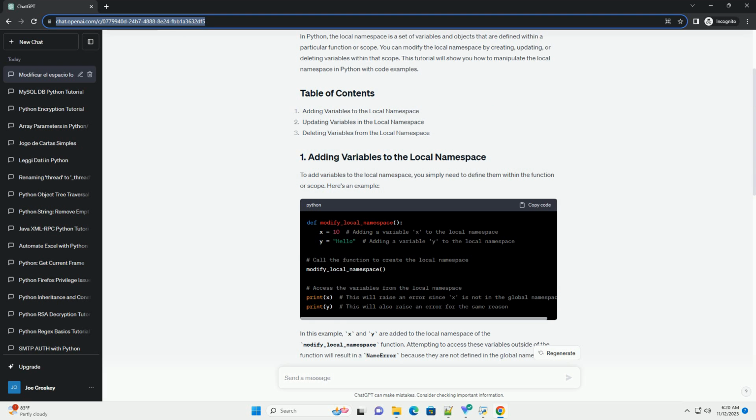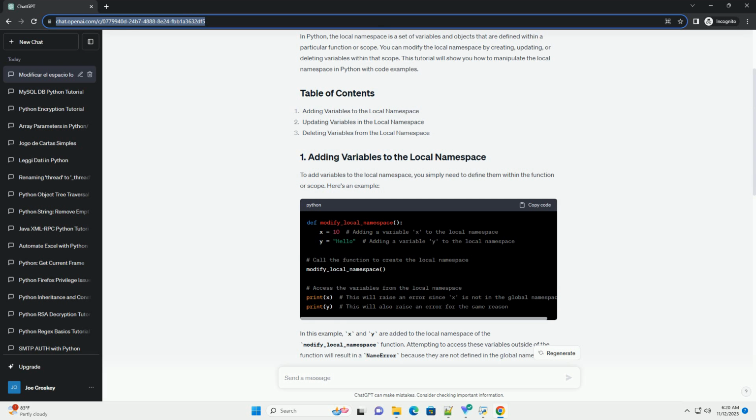You can update variables in the local namespace by reassigning new values to them within the function. Here's an example. In this example, we first add x and y to the local namespace, and then we update their values within the function. When we access these variables after the update, we see their new values.